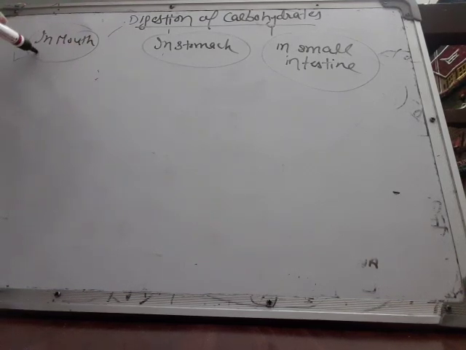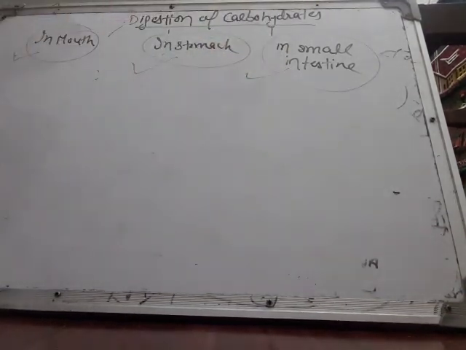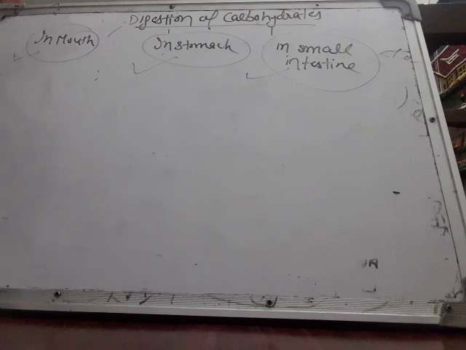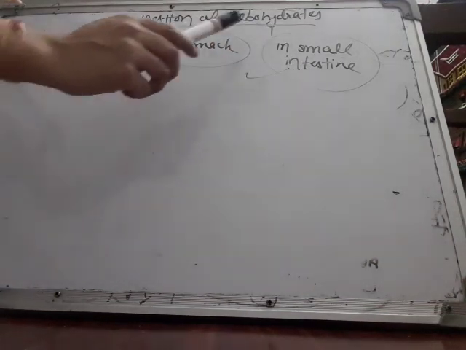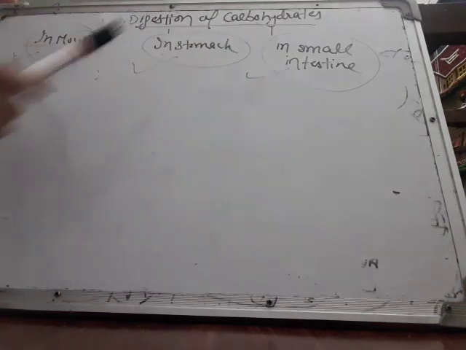So you would write first digestion of carbohydrates in mouth, then digestion of carbohydrates in stomach, and then digestion of carbohydrates in small intestine. Do remember that digestion of carbohydrates begins in the mouth but gets completed in the small intestine. Only carbohydrates are partially digested in the mouth. Proteins and fats are not digested in the mouth; they pass directly to the stomach and small intestine, where they are digested. Carbohydrates get partially digested in the mouth, and then completely digested in the small intestine.